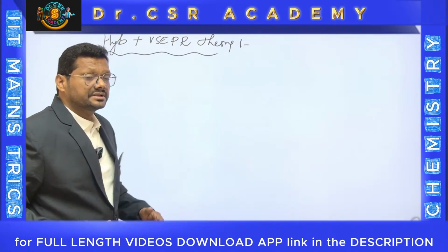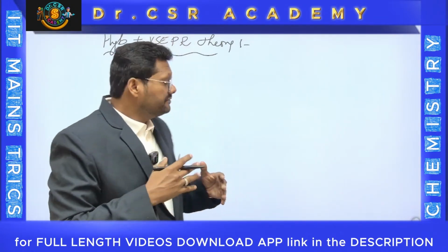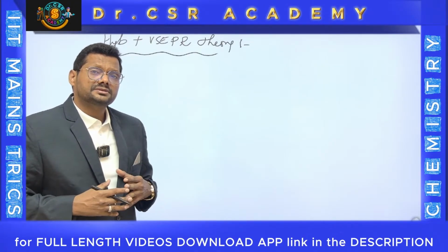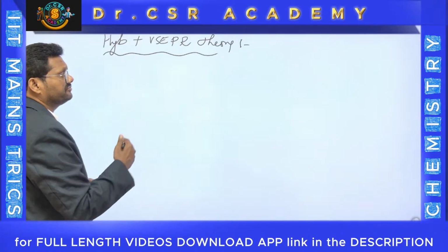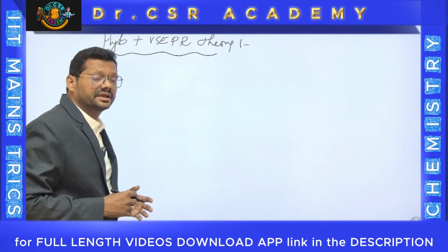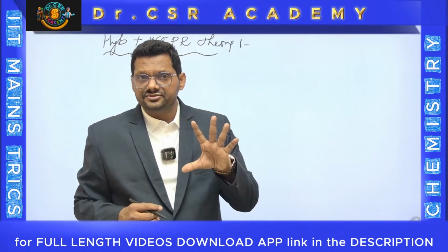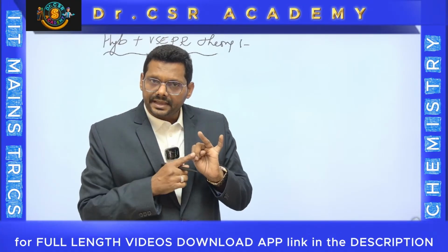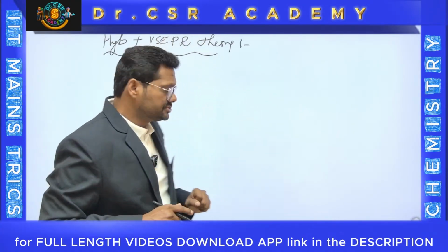If a student is good at chemistry, even though they miss some points, especially about bond angles, if you listen carefully, you can do it very simply within a fraction of a second. I usually say within 5 seconds. Just 5 seconds: how can you identify hybridization, geometry, type, shape and bond angle? Minimum 5 characteristics you can develop.